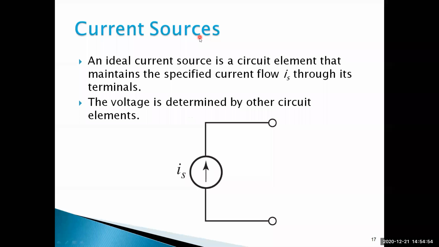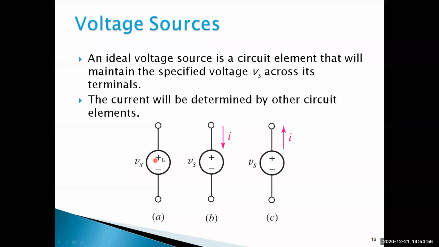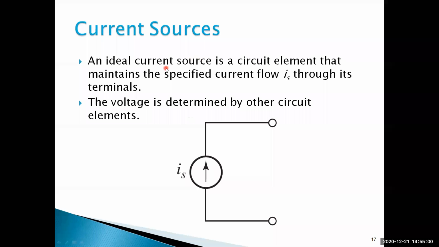And then the current source. So these are the ideal voltage source and ideal current source. An ideal current source is a circuit element that maintains the specified current flow IS through its terminals. The voltage is determined by the other circuit elements. Understood?